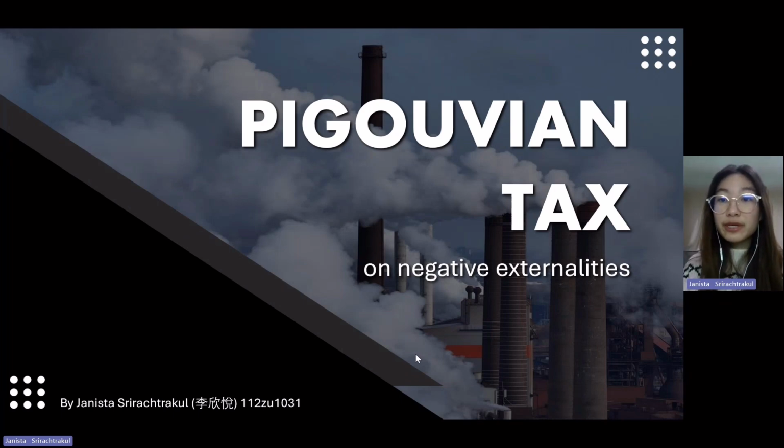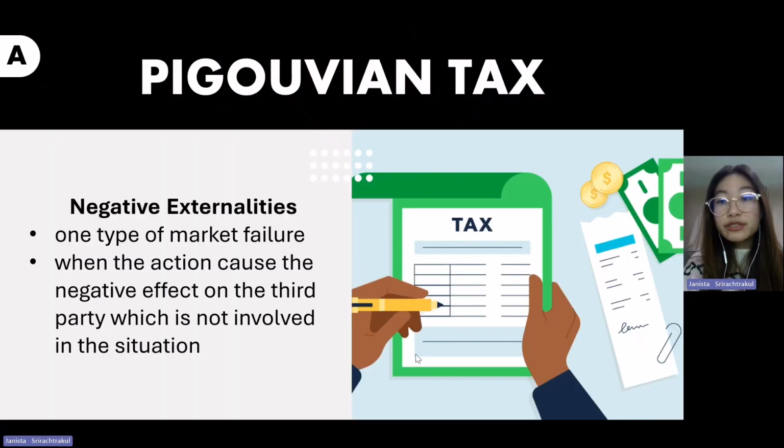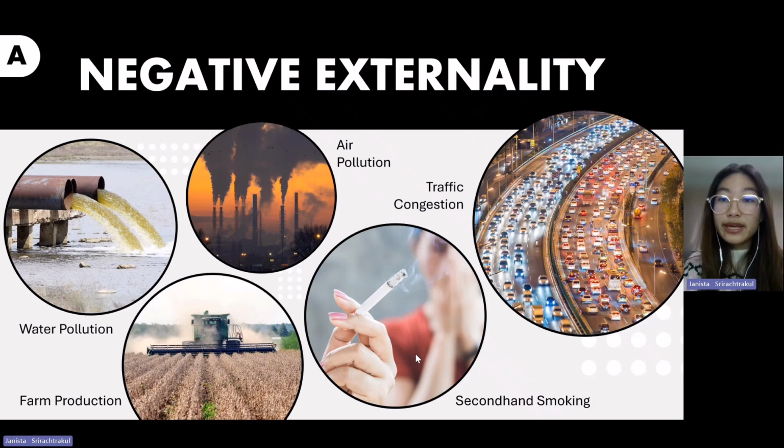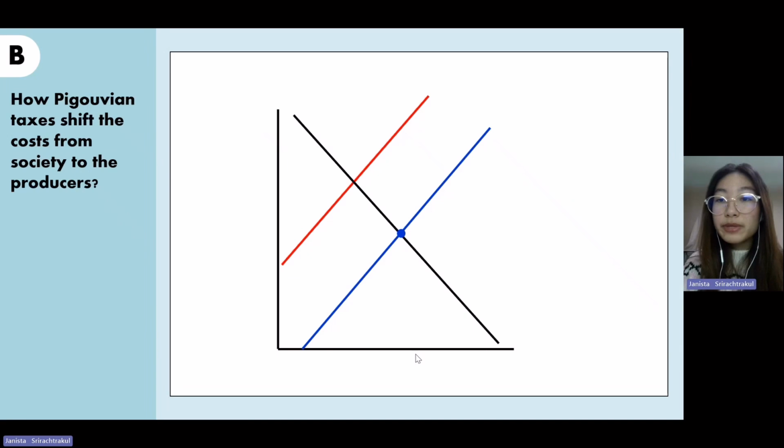As far as we know, Pigovian tax is a government charge on any activity that creates socially harmful externalities. But what are those socially harmful externalities? Socially harmful or negative externalities are one type of market failure that arises when an action causes a negative effect on a third party, which is not involved in the situation. These are the examples: air and water pollution from factories, noise pollution from construction zones, secondhand smoking, farm production, and traffic congestion.